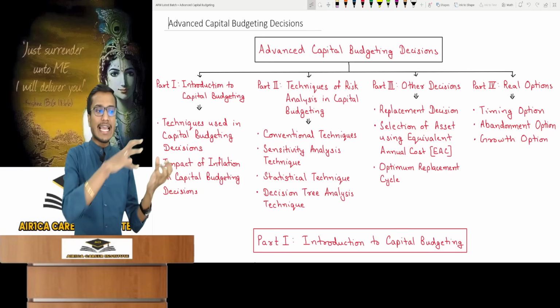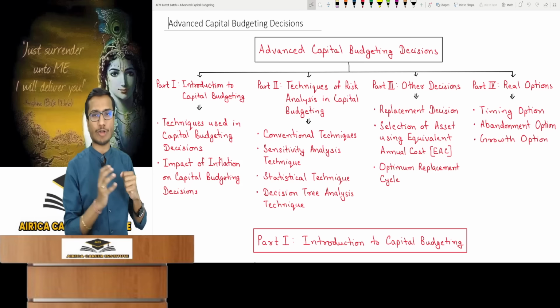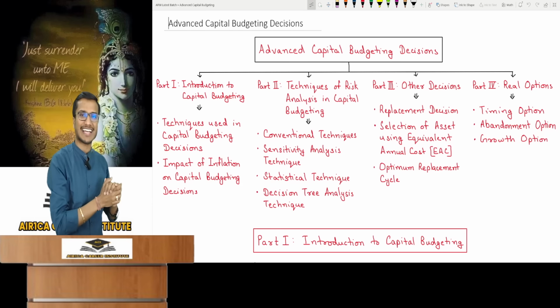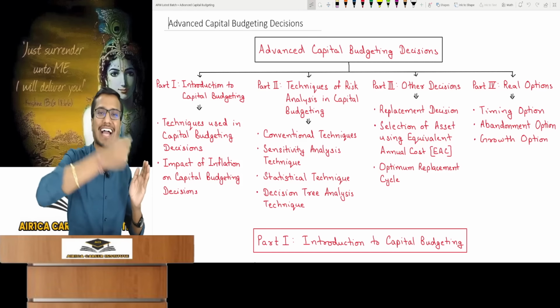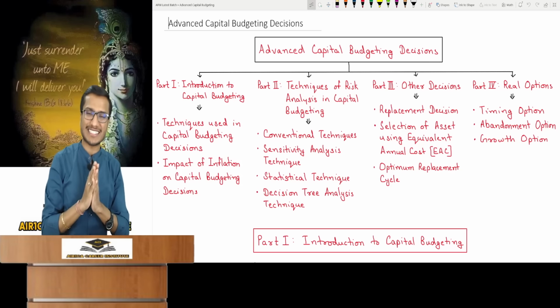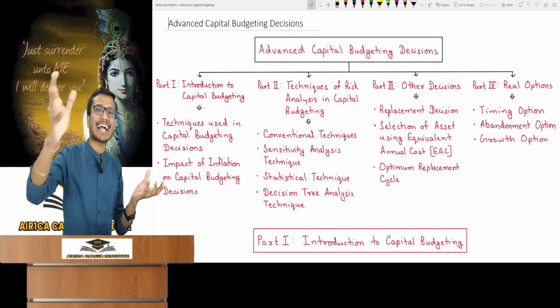No, it's not. At the intermediate level, you studied one part of capital budgeting, which is a very vast topic, and the institute taught you that part there. Now the subsequent part is given here at your final level. It's named Advanced Capital Budgeting Decisions. Here we will discuss the advanced part that comes after.